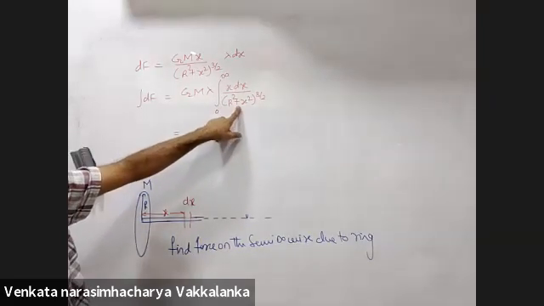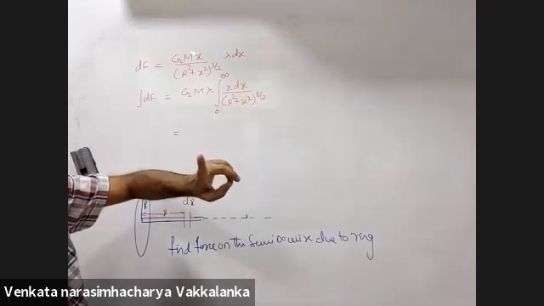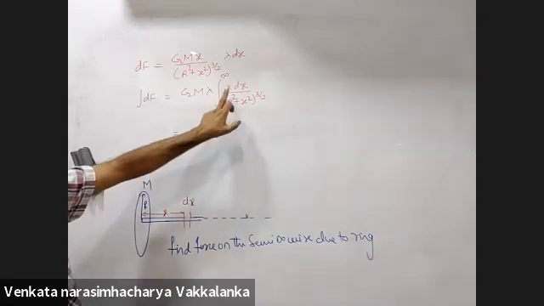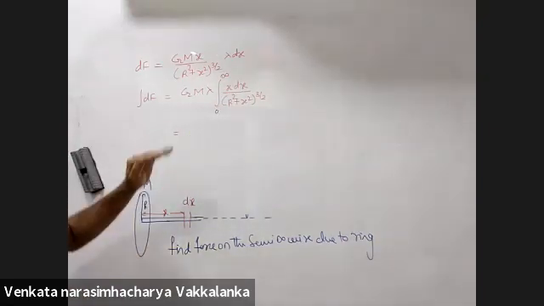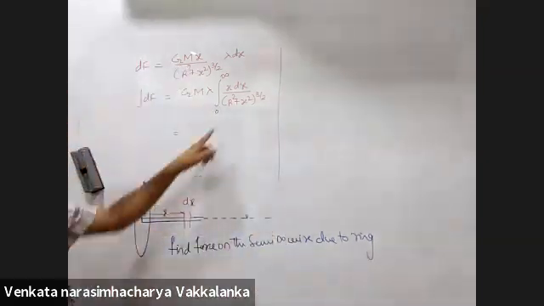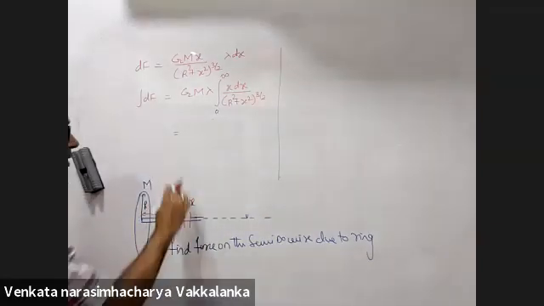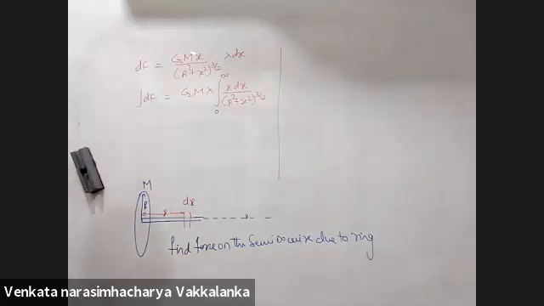Two ways of solving this. Put x equal to r tan theta is one way. Other way, take r square plus x square as t square because I have x dx in the numerator. I am sure you people will be able to complete this. Can you tell what was the final answer? G M lambda by R.